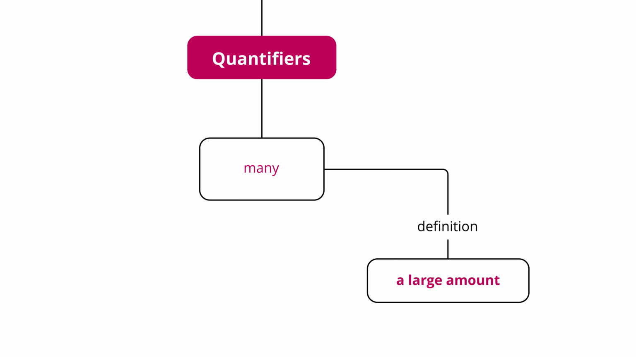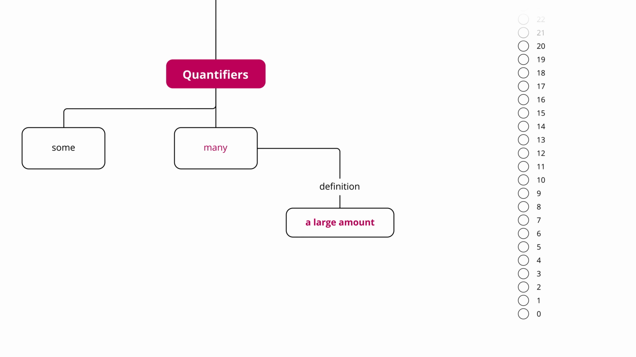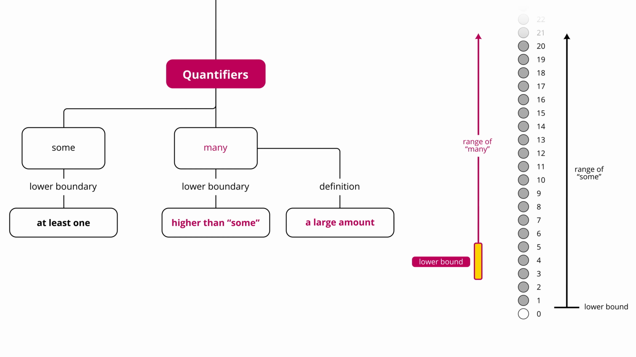But as we've seen before, just because something is subjective doesn't mean anything goes. There are, in fact, objective boundaries nonetheless, right? So first, let's recall the quantifier some. And let's recall that the quantifier some has a lower boundary of at least 1. This is going to be helpful for us to figure out the lower boundary for many. What is the lower boundary for many? Well, it has to be higher than the lower boundary for some, right?